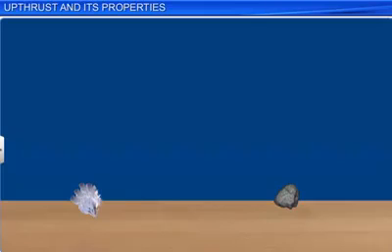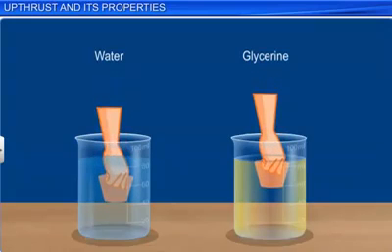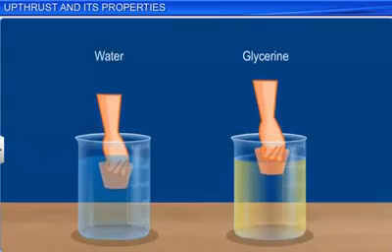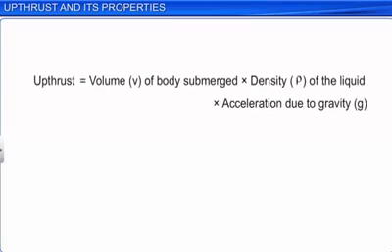If you push identical pieces of cork into two different liquids, say water and glycerine, you will notice that your fingers experience more upthrust in glycerine as it has more density than water. The upthrust due to a liquid on a body depends on the volume of the body and the density of the liquid. The upthrust is equal to the product of the volume V of the body submerged in the liquid, the density ρ of the liquid, and the acceleration due to gravity g. Thus, Fb is equal to V ρL g.